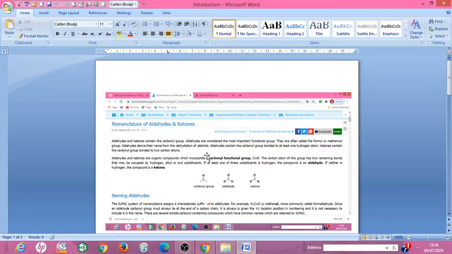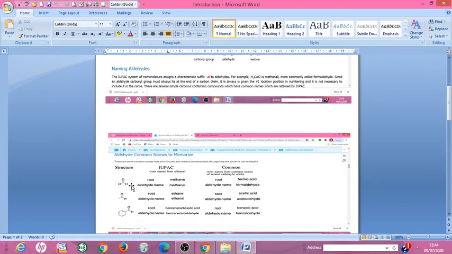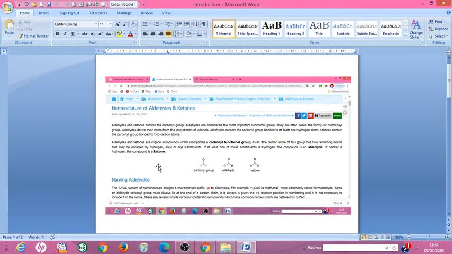The carbonyl group is directly attached with one hydrogen atom or two hydrogen atoms. When the carbonyl compound is directly attached with one hydrogen atom, then this species is known as an aldehyde.